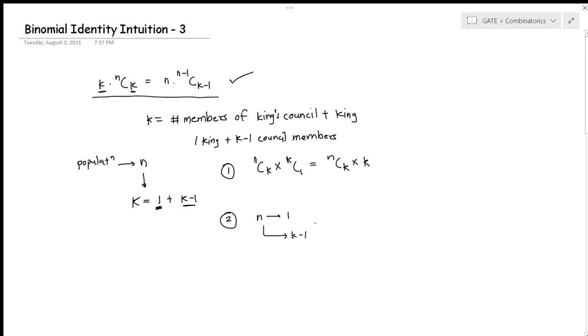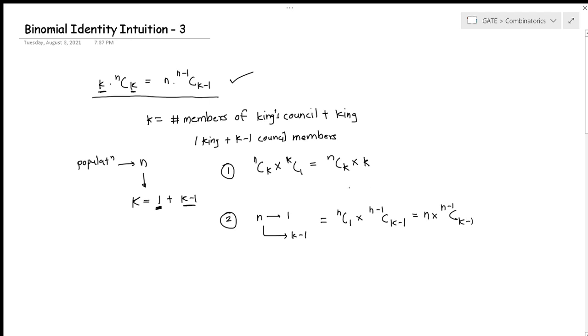In nC1 ways I choose one person as king, and from the remaining n minus 1 people, I choose k minus 1 to be his advisors or council members. This is equivalent to n times (n minus 1)C(k minus 1).